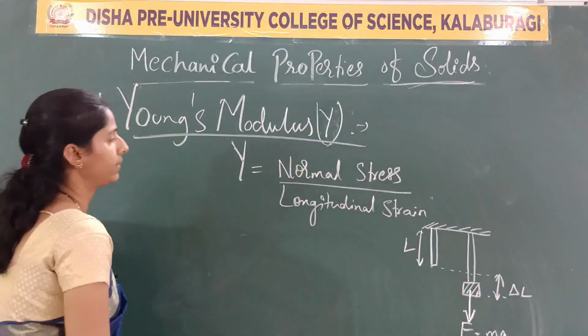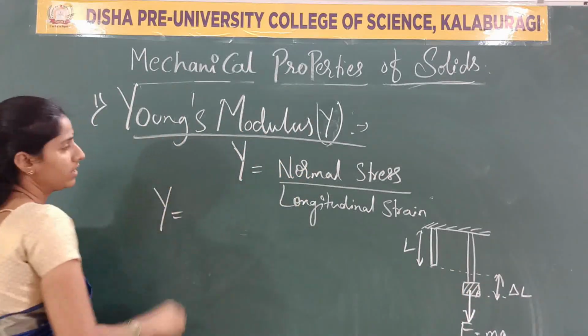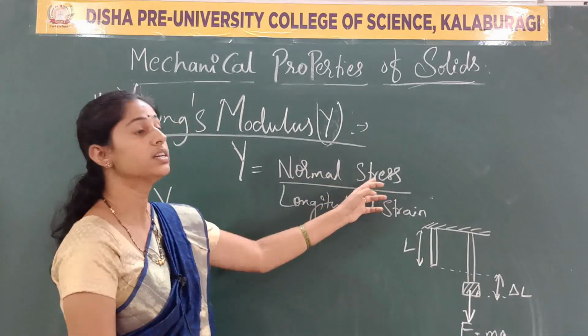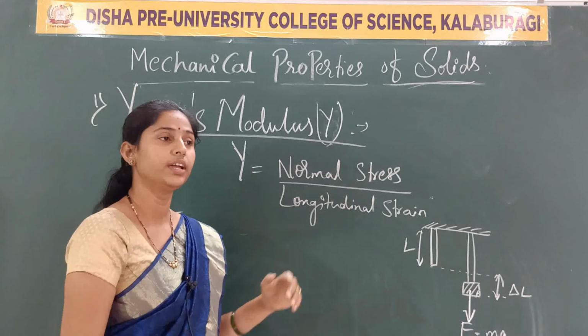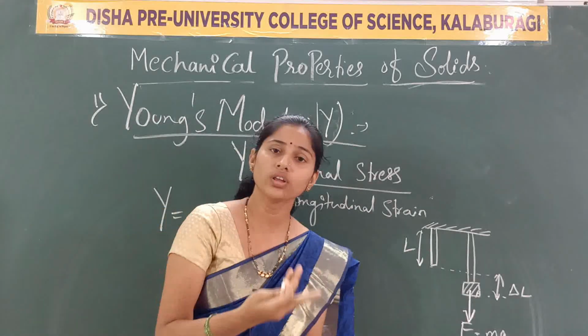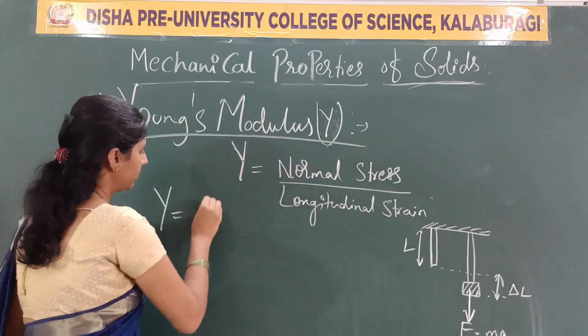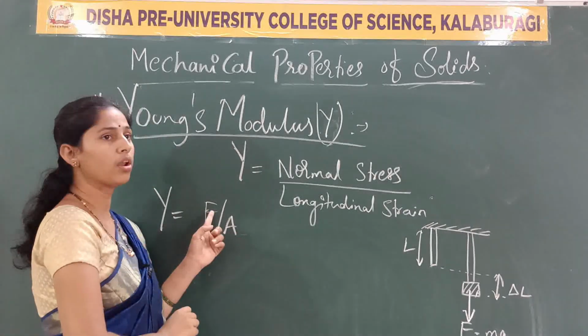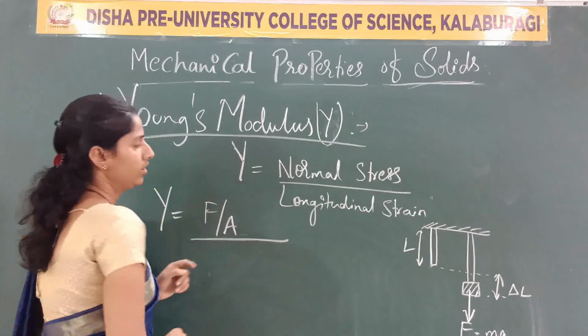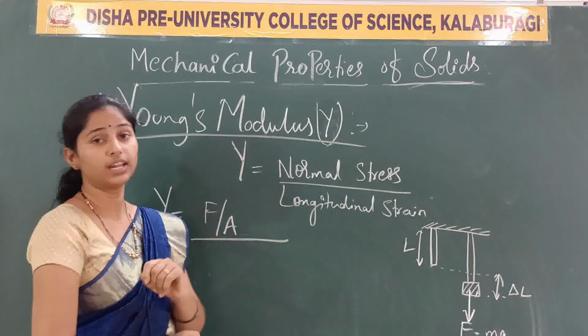Now, Young's modulus, normal stress. What does stress mean? How can we define the stress here? It is nothing but the restoring force per unit area. So we can write this as F by A, a normal stress, divided by longitudinal strain.